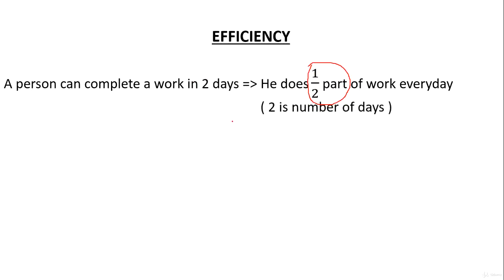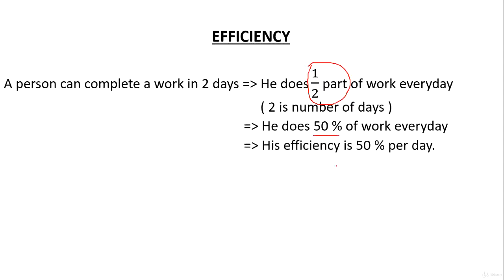Now, this implies what? Since he does only 1 by 2 part of work every day, that means he does 50% of the work every day. It implies that his efficiency is 50% per day. He's doing 50% of the work every day, which implies his efficiency is 50% every day.